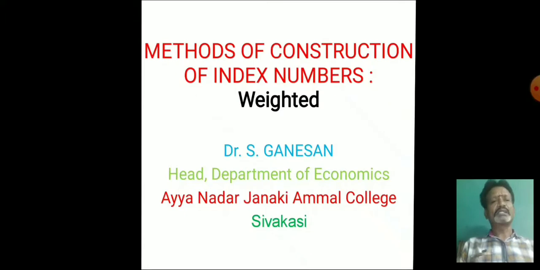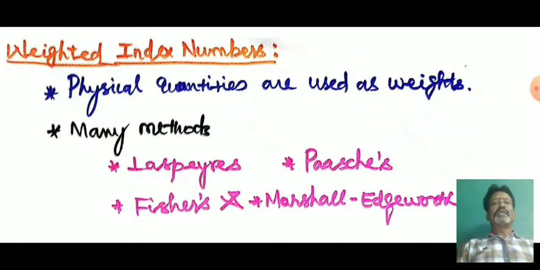With this introduction, now we enter into the topic, methods of construction of index numbers, that is, weighted index numbers. In weighted index numbers, the physical quantities are used as weights. Physical quantities means how much amount of commodity we have purchased against the price prevailing in the market.